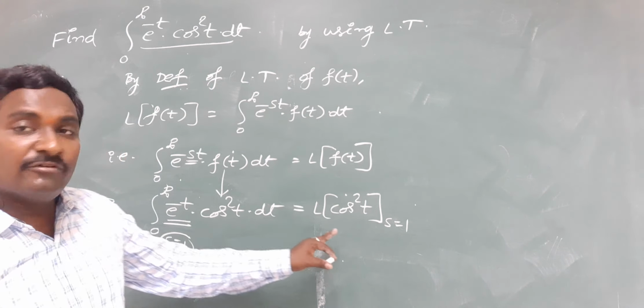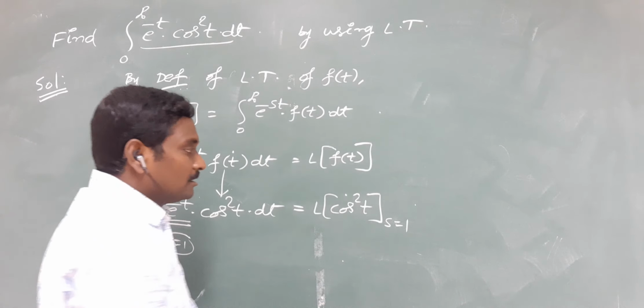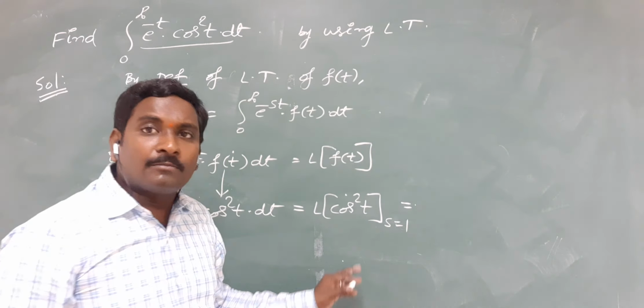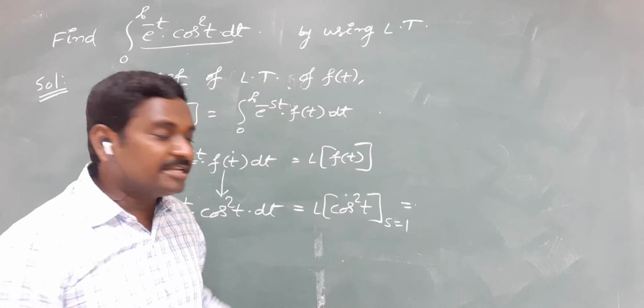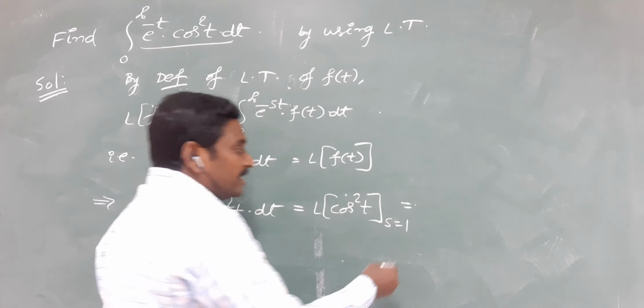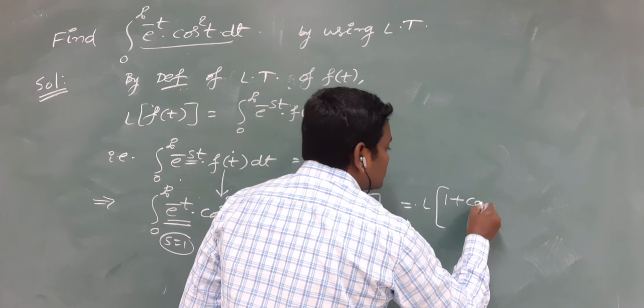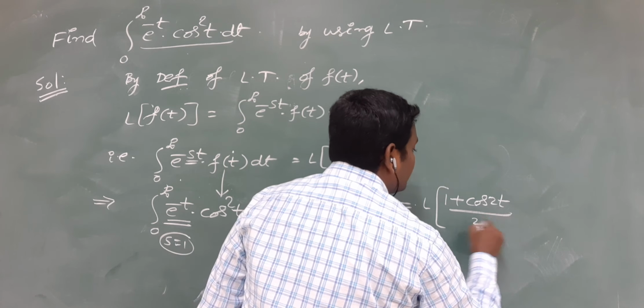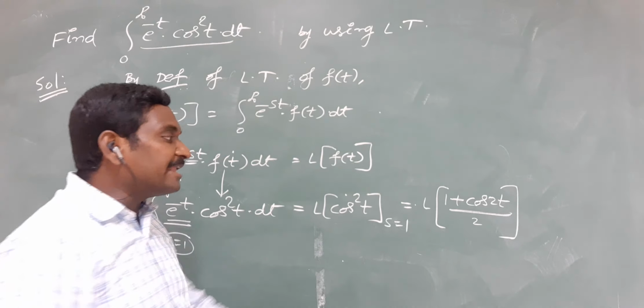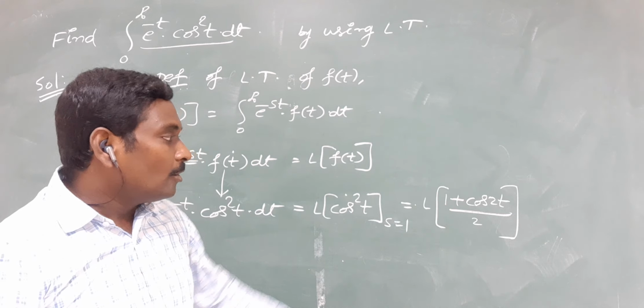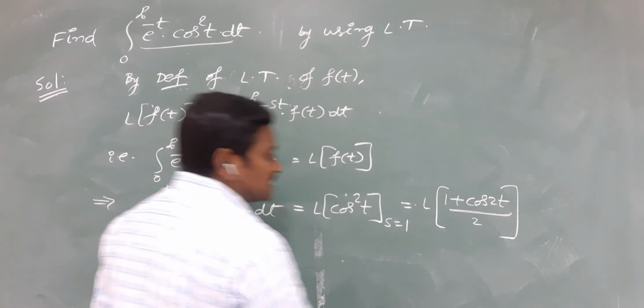So replace s is equal to 1 in this one. And how can we find out L of cos square t? We do not have the direct formula for L of cos square t. That's why reduce this cos square to another function by using trigonometry. Cos square t can be written as 1 plus cos 2t whole by 2. If it is sin square t, you can write it as 1 minus cos 2t whole by 2. And replace s is equal to 1.